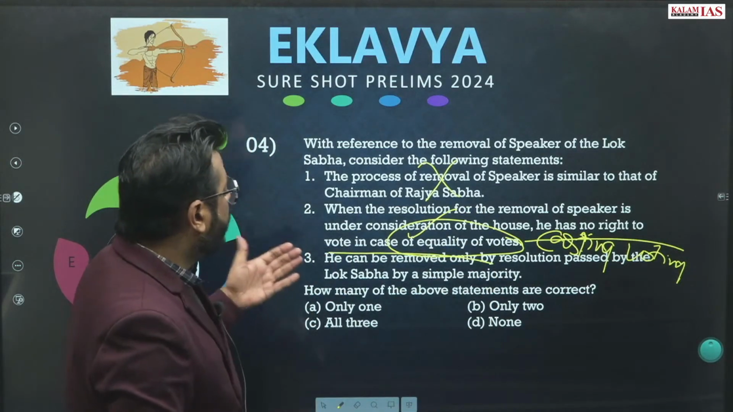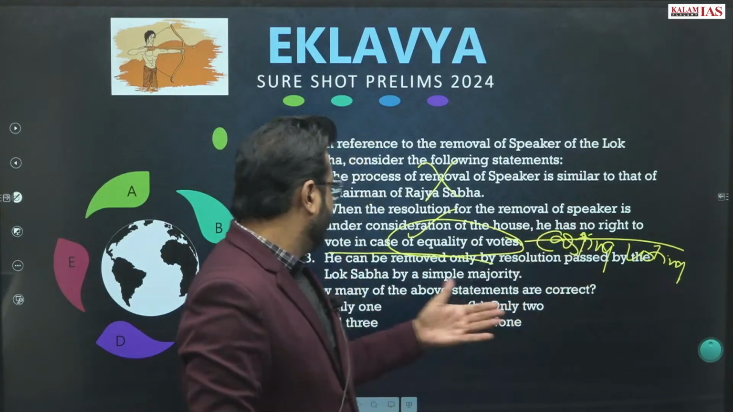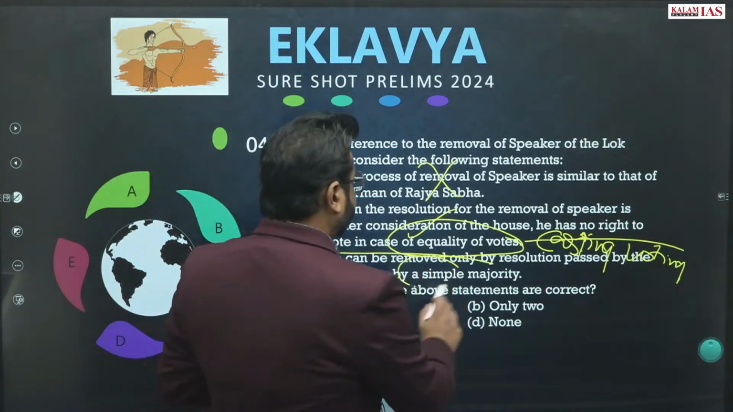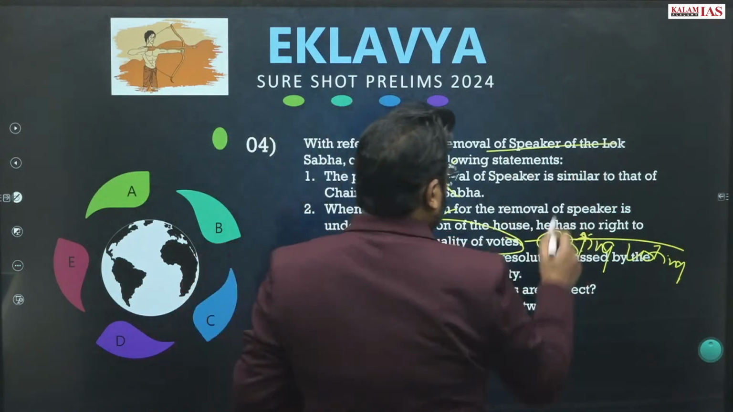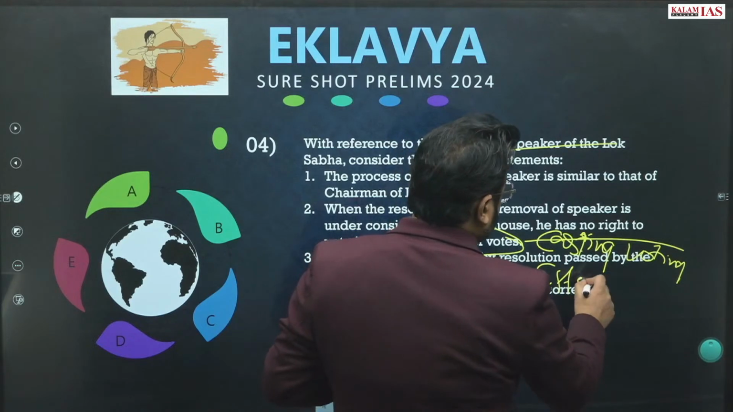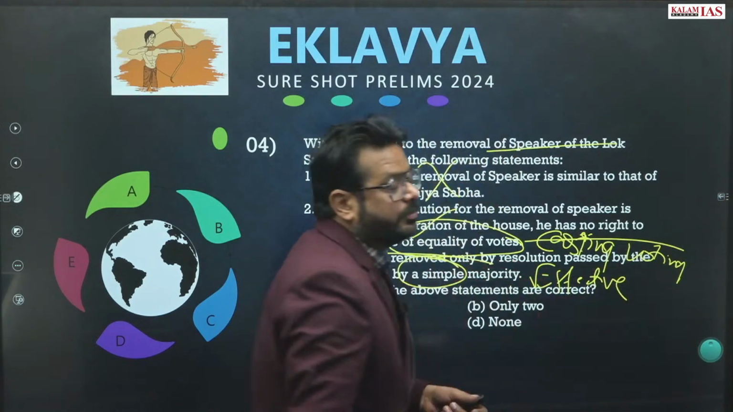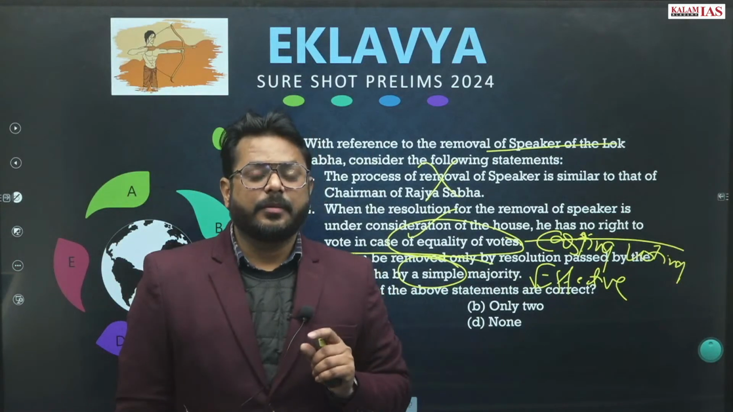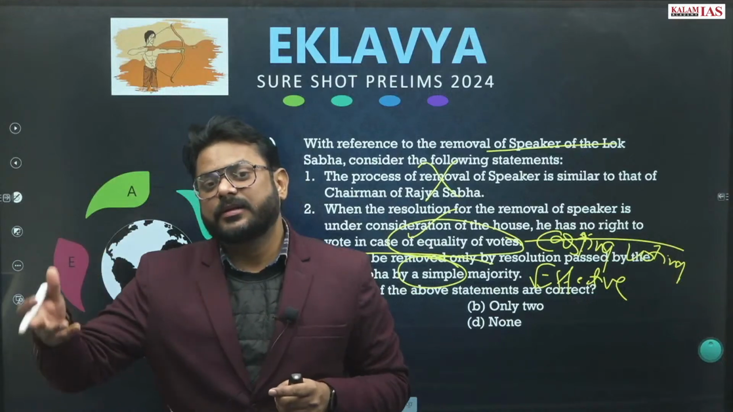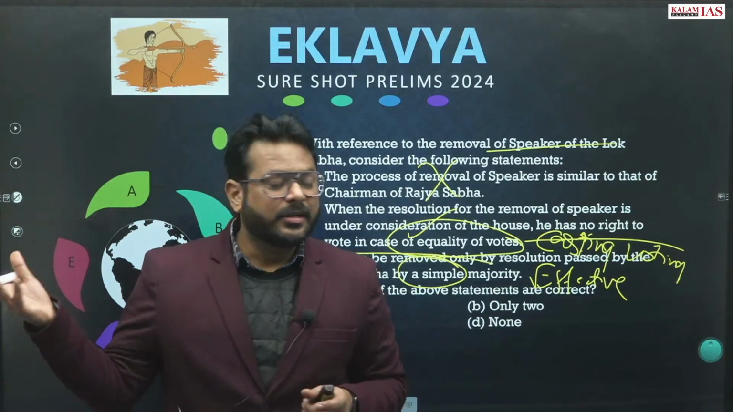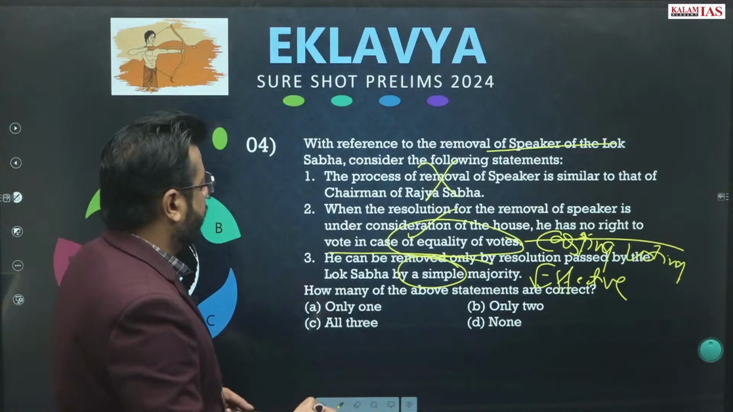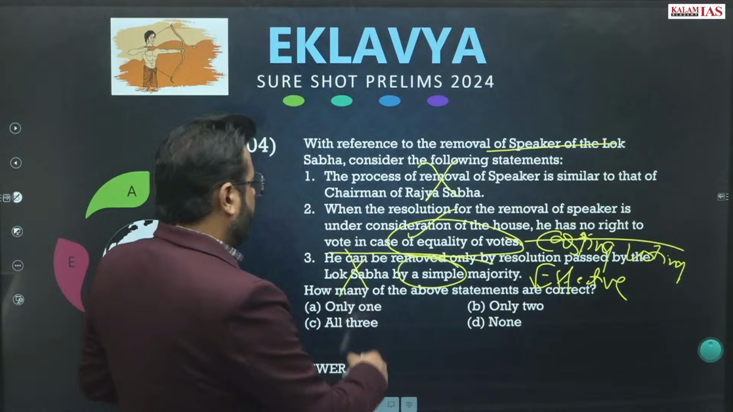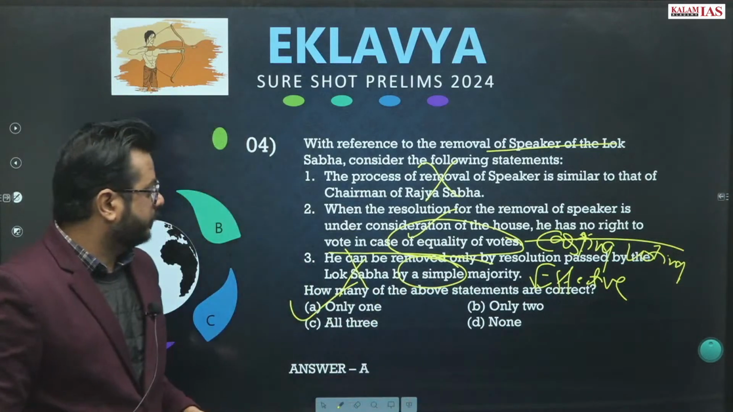He can be removed only by a resolution passed by the Lok Sabha by a simple majority. So it is not a simple majority, it is an effective majority, meaning a majority of the then total membership at that point of time, minus death and resignation, right? So all these things will be considered. So this statement will be wrong. Only 2 will be the answer. So A will be the answer.